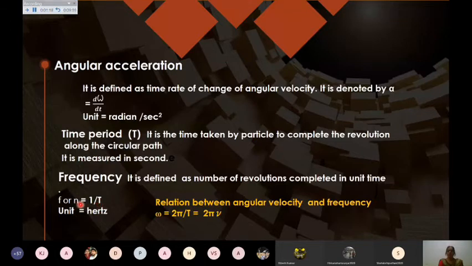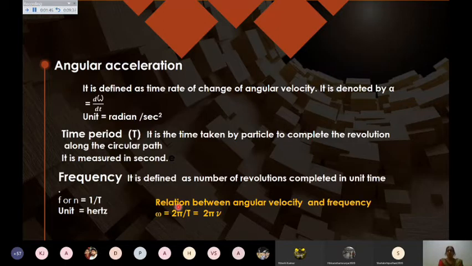It can be denoted by n, f or nu; here I have taken it as nu. Different symbols are used in different questions, and you should be able to make it out. The unit is hertz, which is second inverse, so the dimensional formula will be M0 L0 T minus 1.